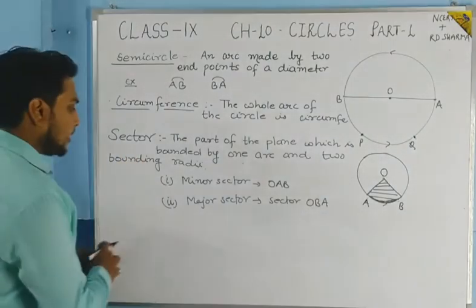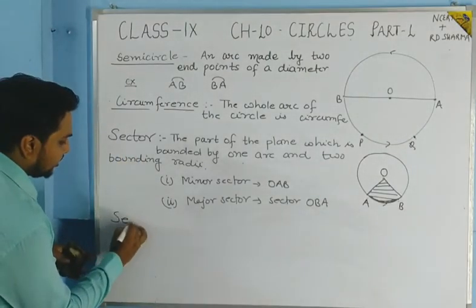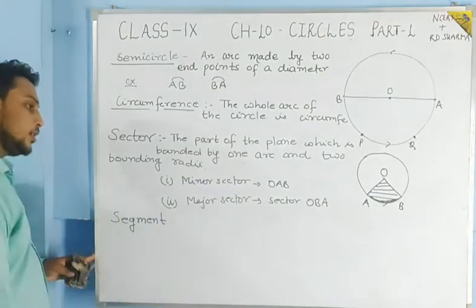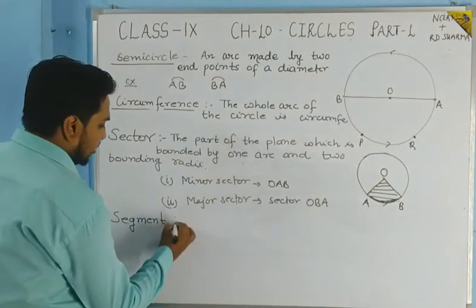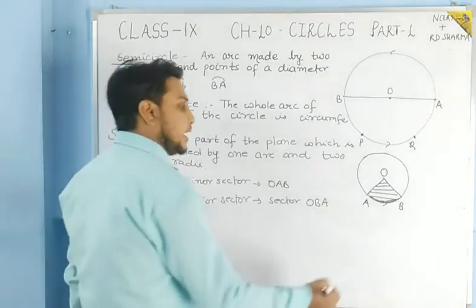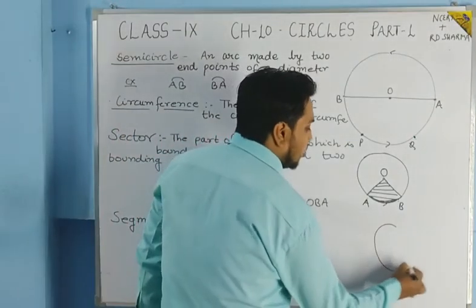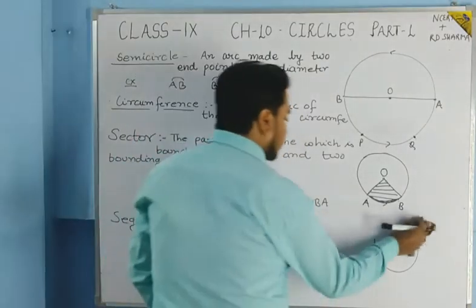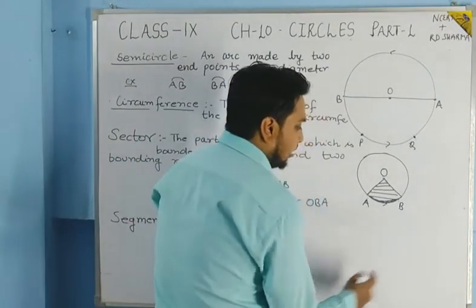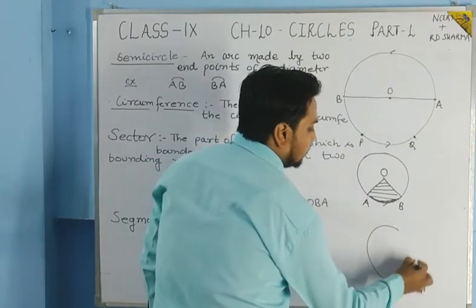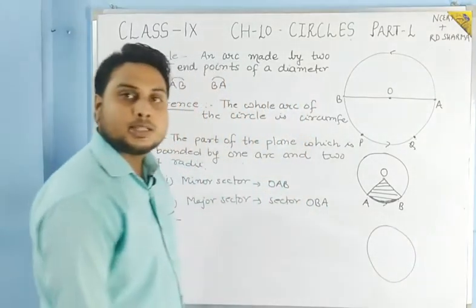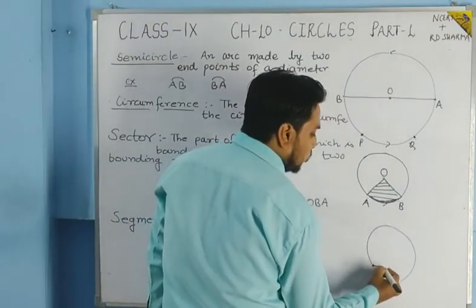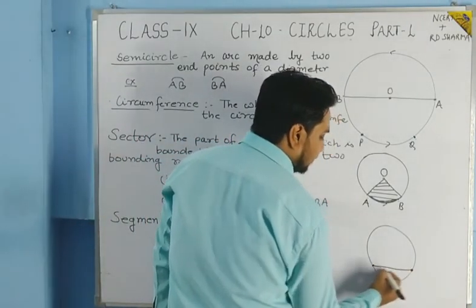In the same manner we can understand the segment of the circle. What is the segment of the circle, students? To understand this, you can use this figure. Suppose, students, that this is the circle, and you have joined two points of the circle.